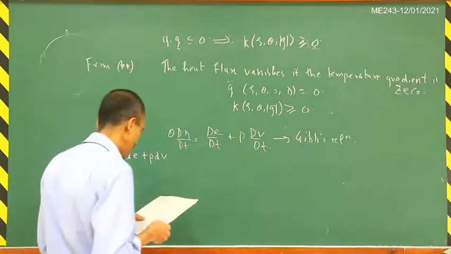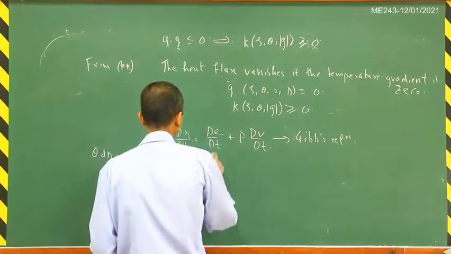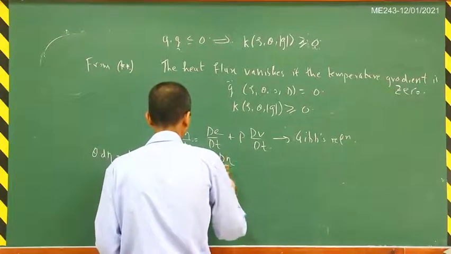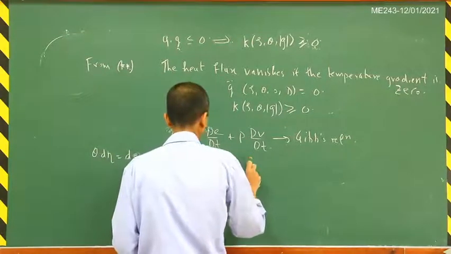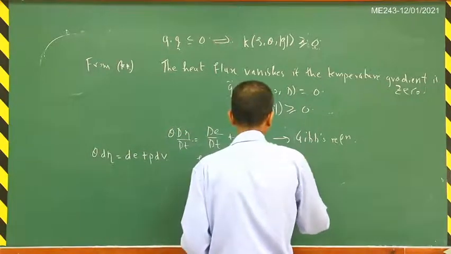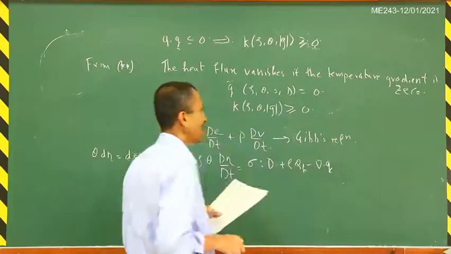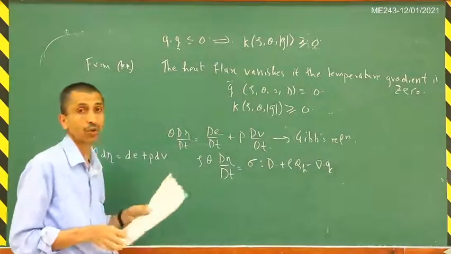Then similarly, you will get an equation for the entropy. So let me write that. rho theta d eta by dt is equal to sigma matrix inner product D plus rho QH minus del dot Q. This is a relation that you can derive. Now again, this relation is also very, very important.